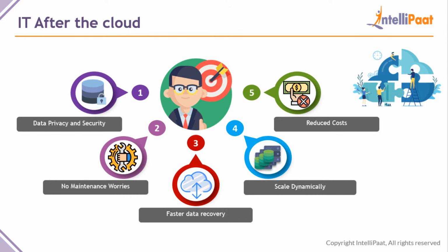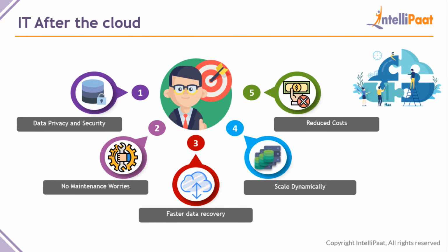And all of these benefits together will reduce all your costs. If it scales dynamically, then yes, costs will be reduced. With faster data recovery, yes, your costs will be reduced because you don't need to have multiple storage locations all by yourself. And with no maintenance worries, again, this will reduce costs. You don't need to hire a professional to maintain all these servers, and for data privacy and security, they'll take care of it.